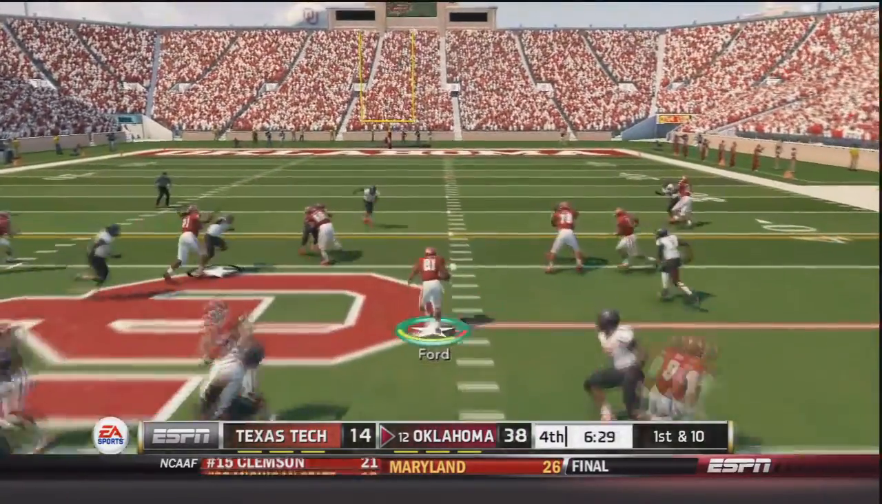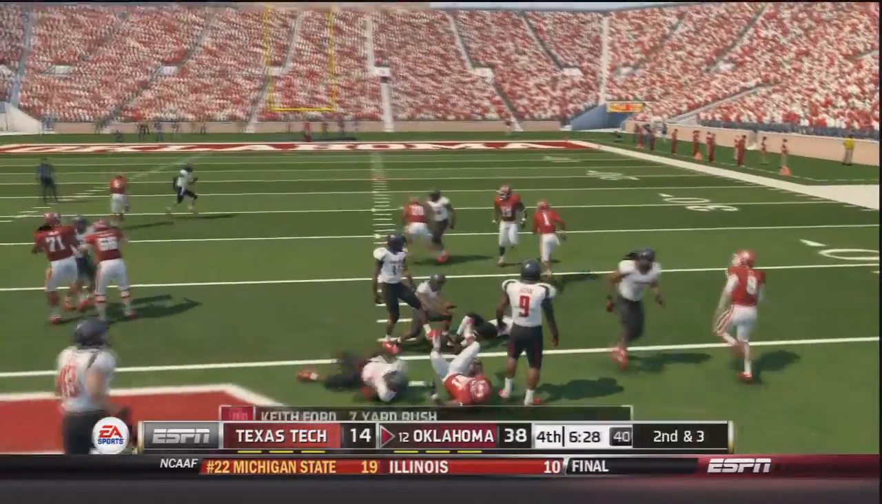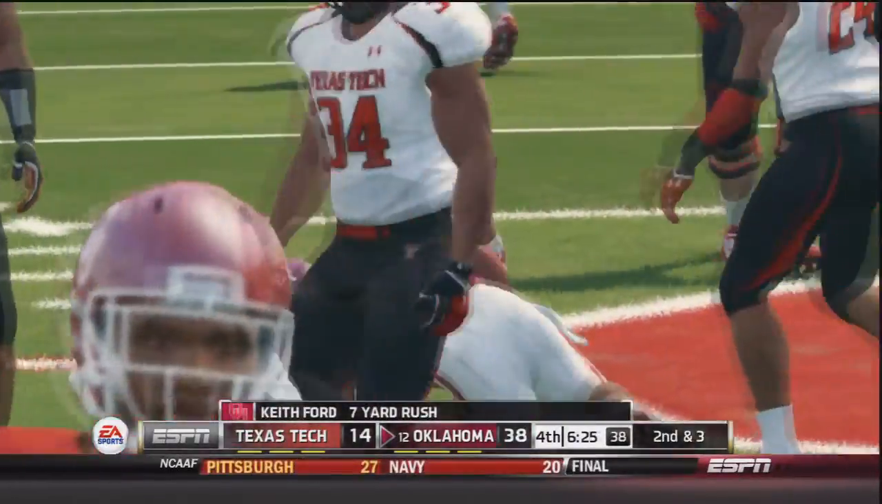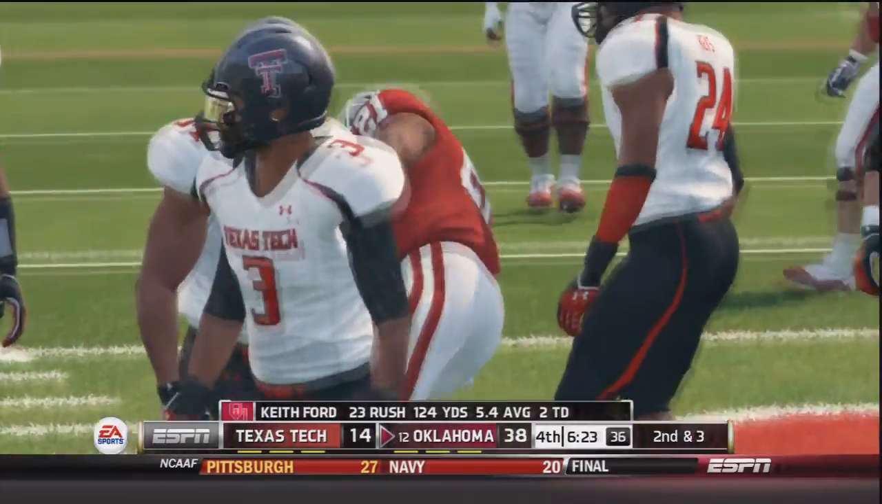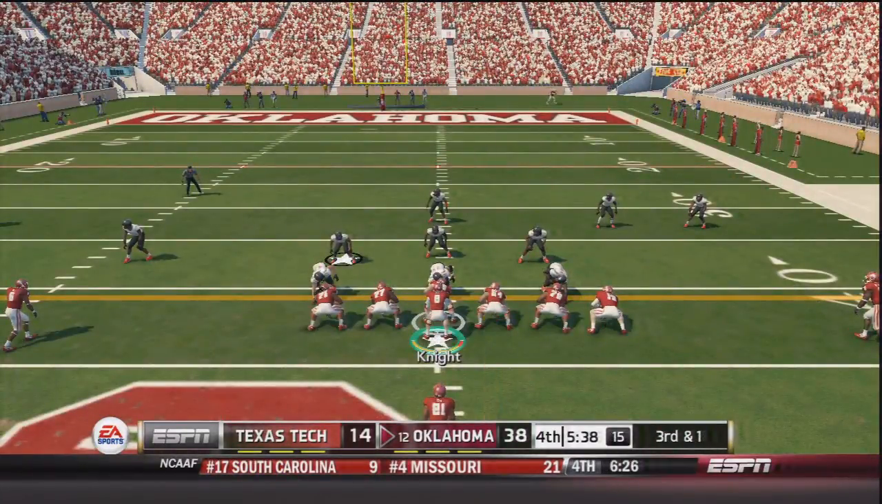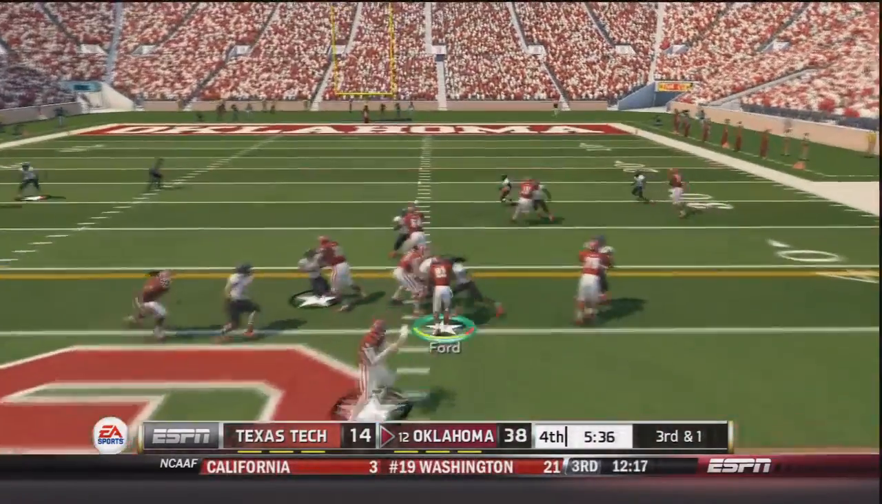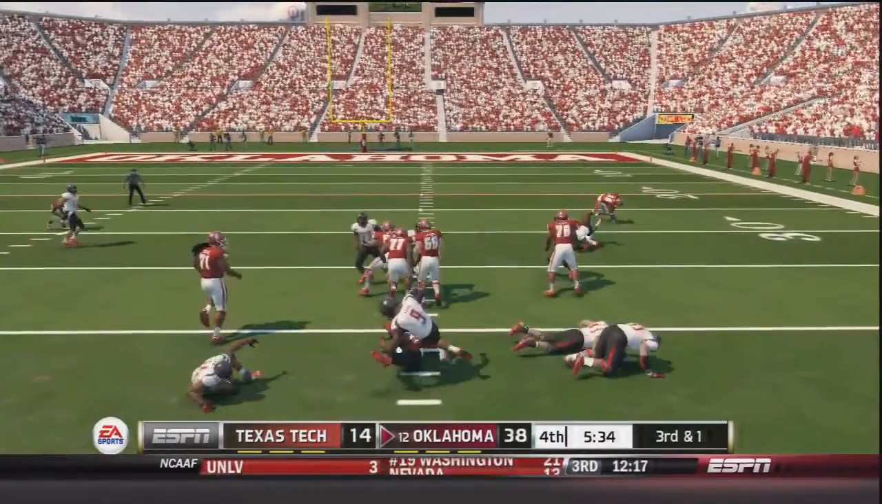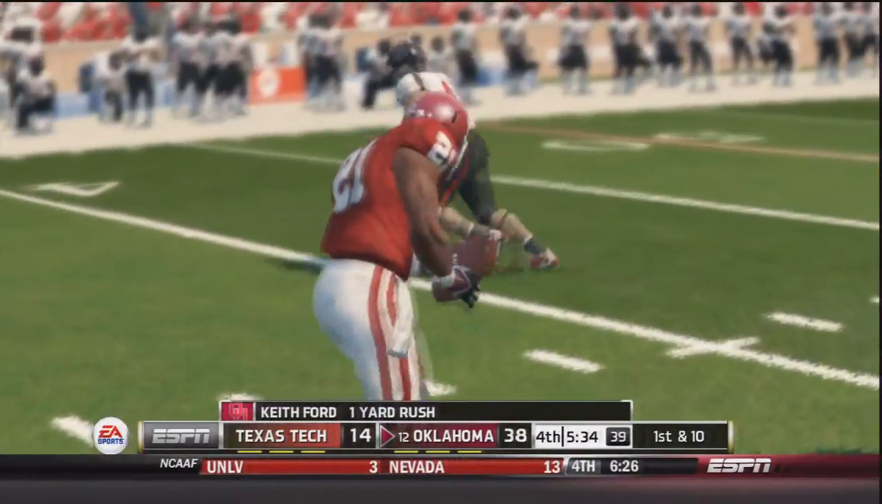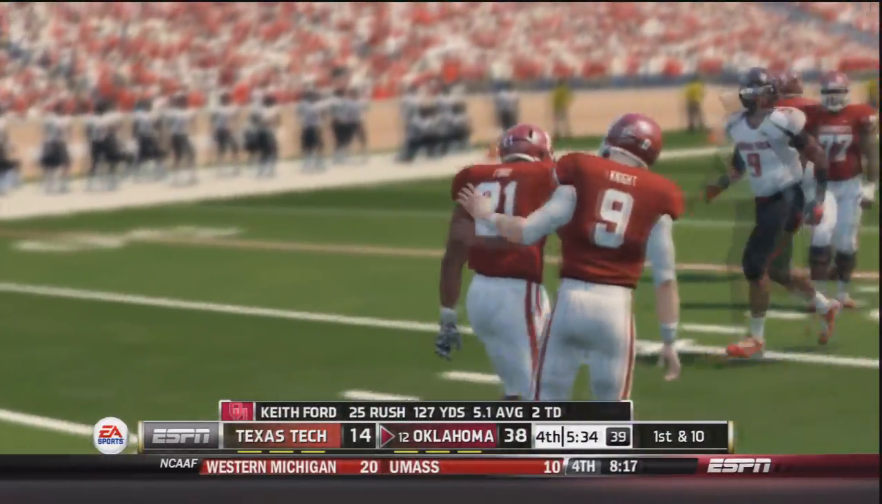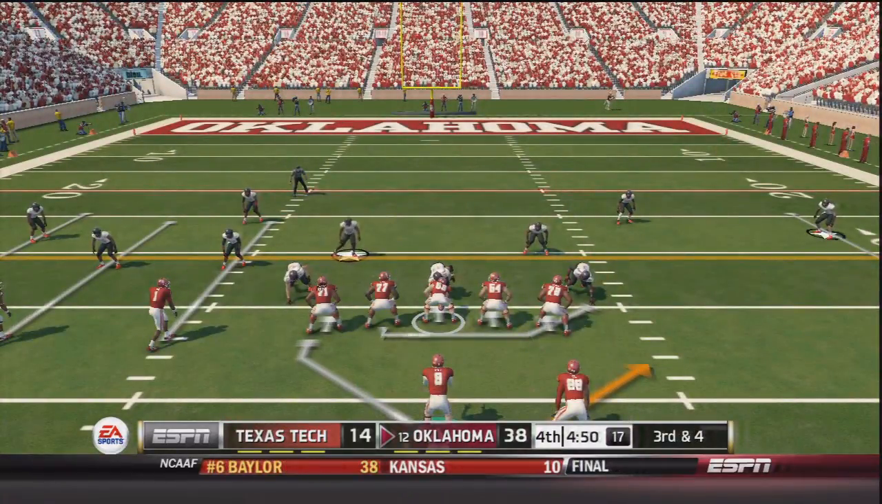So now 1st and 10, handoff to Keith Ford, as they're just going to try to run some clock here. A 7-yard gain for Ford puts him at 23 carries, 124 yards, and 2 touchdowns. Now on 3rd and 1, Knight hands off to Ford, who fights for it and gets the 1 yard necessary for the 1st down. And that would bring up 3rd and 4 a couple plays later.